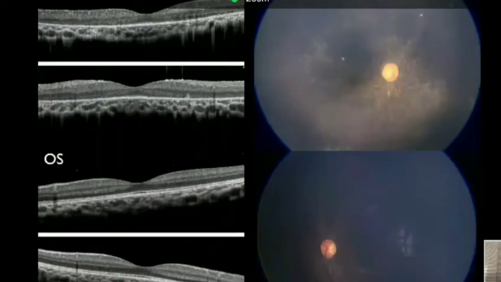So this is a case where the tumor is group C, way away from the fovea and macula, but after intra-arterial chemotherapy, as you can see here, there is retinochoroidal atrophy, and in fact the macula looks very, very unhealthy with branch vascular occlusion. So this possibly would have been a good seeing eye, but intra-arterial chemotherapy had its complication.